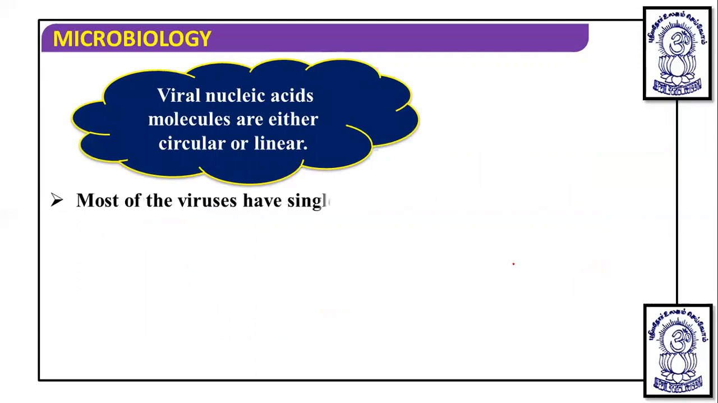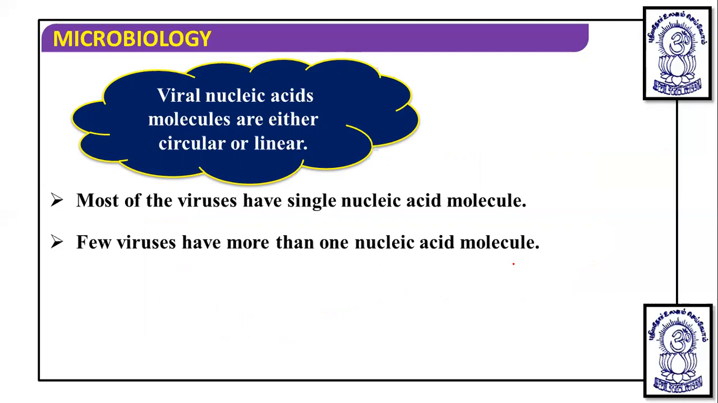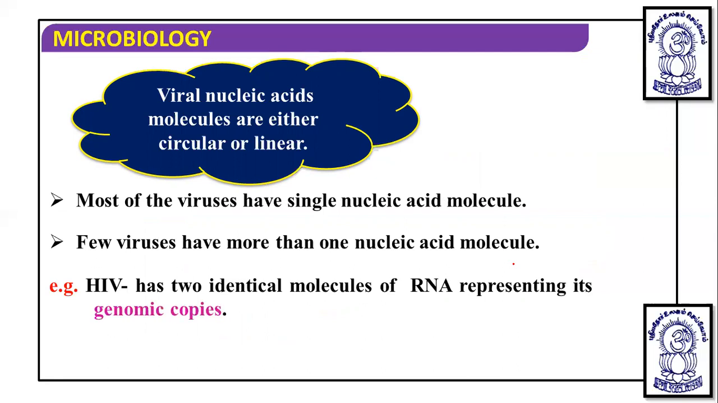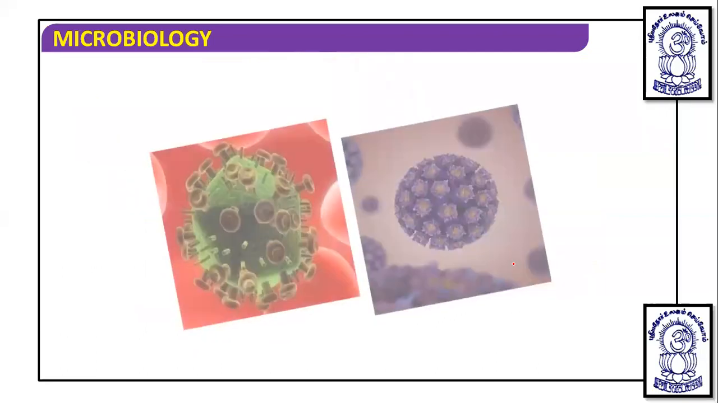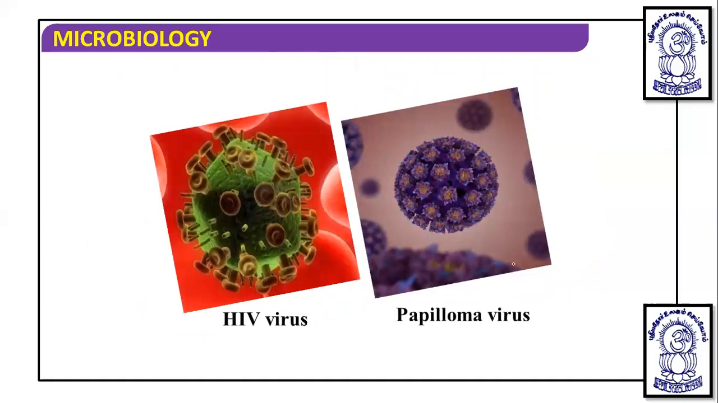Viral nucleic acid molecules can be either circular or linear. Most viruses have a single nucleic acid molecule, but some have more than one. Suppose we take the example of HIV. HIV has two identical molecules of RNA representing its genomic copies. That means in the HIV virus there are two copies of RNA. Obviously that is an RNA virus, a retrovirus. So you can see this is the HIV virus, and this is the papilloma virus, which look like this.